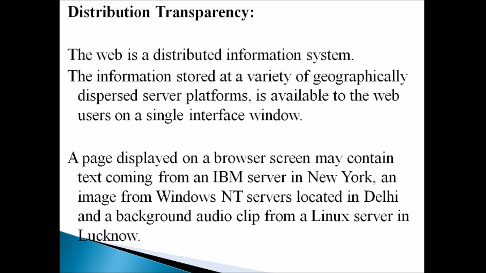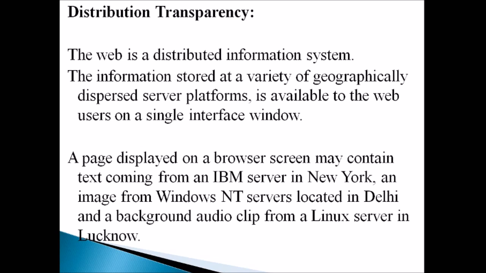For example, if a user accesses something over the web, they may get some information, isn't it, which will be displayed on the screen in front of the user. But actually the displayed information will not be collected from a single server. It has to be collected from different server platforms. The information displayed on a browser in a single screen may contain text which is coming from an IBM server located in New York.